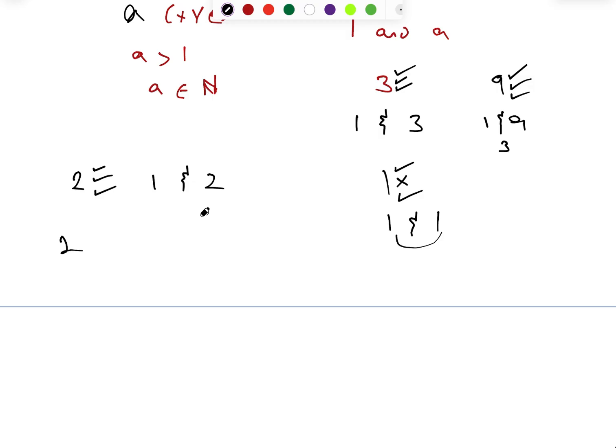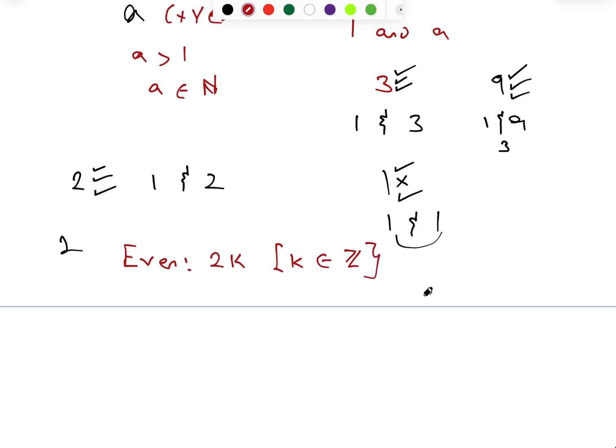Now, the next one is odd numbers. What are odd numbers? Odd numbers are basically those numbers that you cannot divide by 2. So odd numbers are numbers that you cannot what? Divide by 2. For instance, even numbers can be written as a multiple of 2. This will always represent even numbers: 2k, where k is any integer.